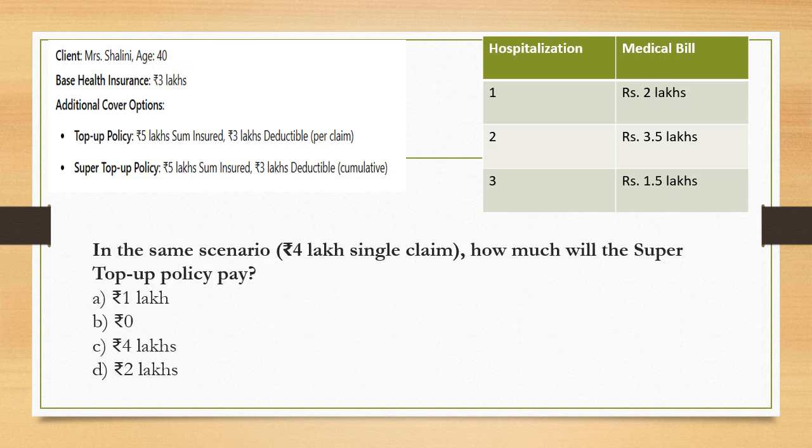Let us move to the next question, which is again, in the same scenario, with 4 lakhs being the single claim, how much will super top up pay? Again, super top up adds all the claims. So the total claim is anyway 4 lakhs, right? So from 4 lakhs, 3 lakhs will be deducted and the remaining amount of 1 lakh will be paid, right? So this is what is going to be paid from the super top up, and the super top up claim will again be 1 lakh. So 7 lakh was the claim in the previous example; 4 lakh as a single claim is what we are taking here as an example. This example is for the previous one, just repeated here. We are taking 4 lakhs and then arriving at 1 lakh rupees.